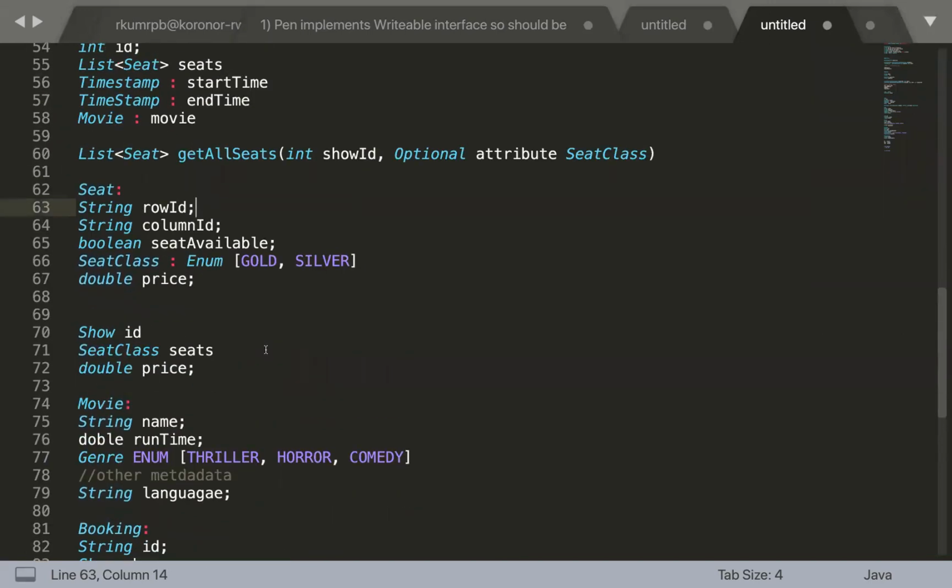I guess we're already over time, so I'll stop it here. Okay, and then tomorrow we'll talk about improvements in the system. Like, what if we want to improve the system? Let's suppose this Book My Show is a movie booking system, right? What if the requirement comes of changing it to an event booking system, or probably a comedy show booking system, or something like that? How can we generalize our structure so that all these requirements can be handled? Because that is the typical question to answer in an interview, right?